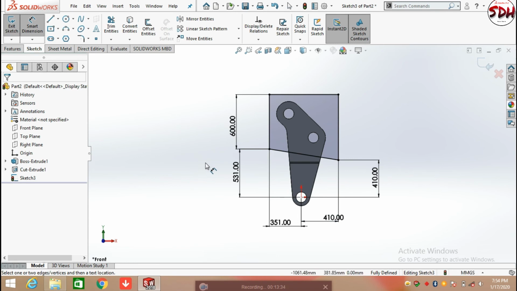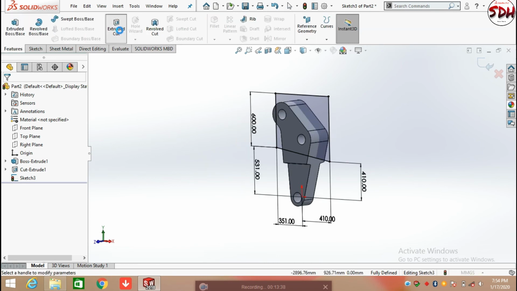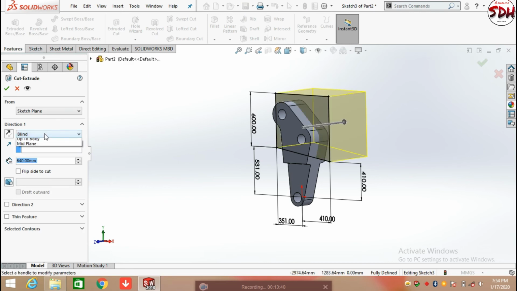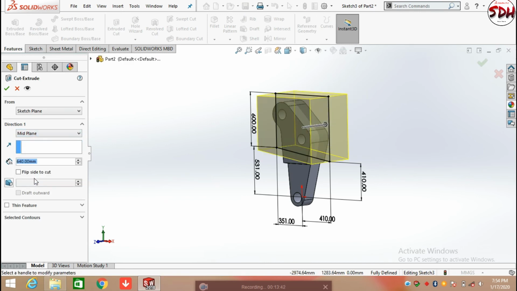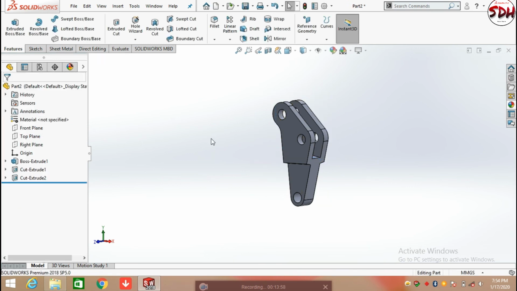Now we need to extrude cut from the mid plane, so select feature and select extrude cut and select the mid plane from here. Entering the value 143.50, extrude cut from the mid plane and click OK.